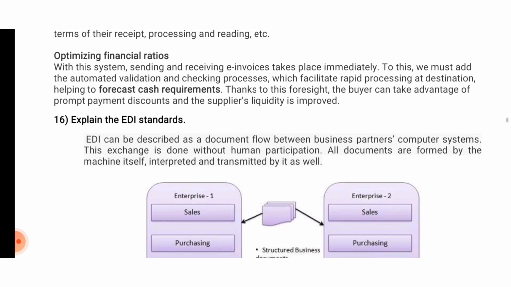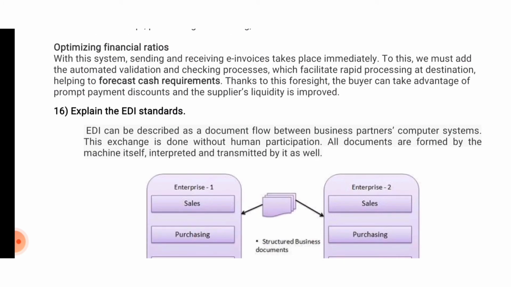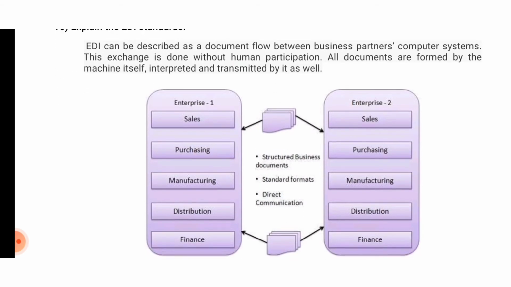Optimizing financial ratios. With this system, sending and receiving e-invoices takes place immediately. To this, we must add the automated validation and checking processes, which facilitate rapid processing at destination, helping to forecast cash requirements. Explain the EDI standards.